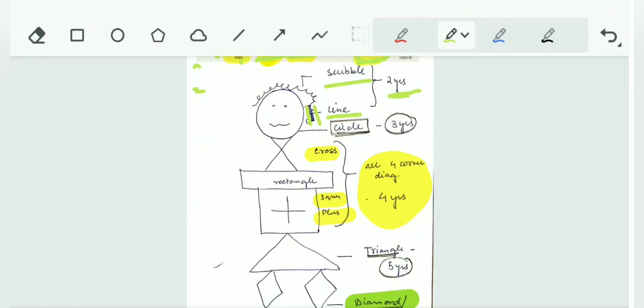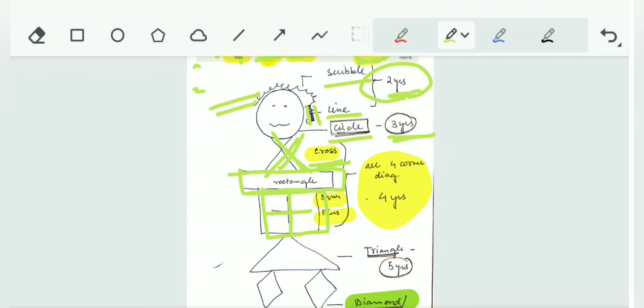See, there is a clip. The hair clip is like that. So 2 parallel lines at 2 years. We saw this. Now the circle is at 3 years. Now the neck is like this. Neck is the cross. Then comes the rectangle. Then comes a square, and then in that there is a cross. This is the dress or the trunk of the baby. Okay, all these 4 corner diagrams will appear at 4 years.